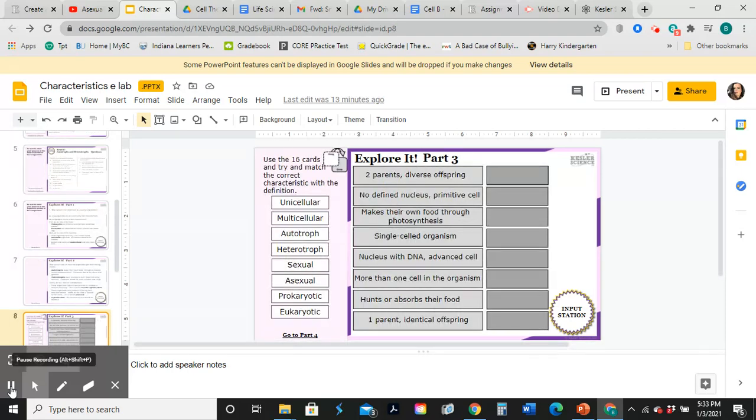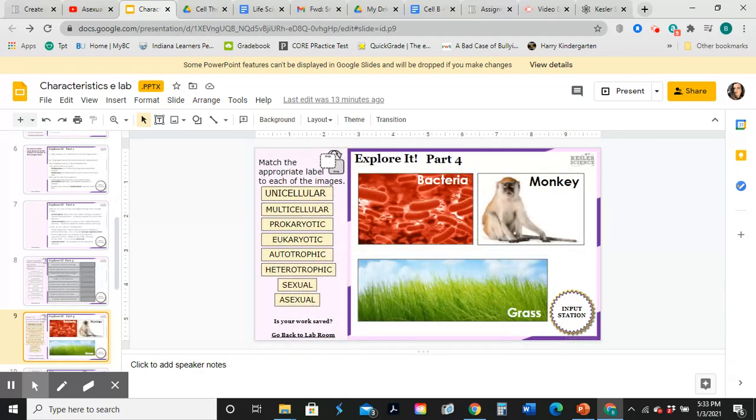Right here, you're going to match the vocabulary word to the definition. Unicellular means that it is made out of one cell. It's a single cell organism. So you would take and drag and click it over here, and you would continue to match all the way down. Right here, you're going to match the appropriate label to each of the images. So you're going to drag and click it over to the right one. Okay, would it be bacteria, monkey, or grass?